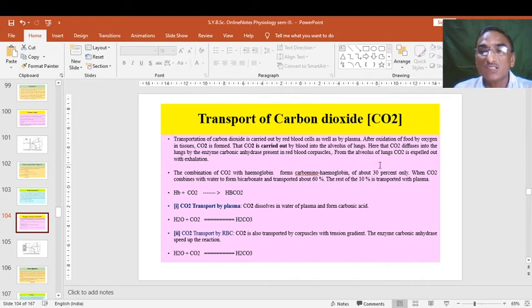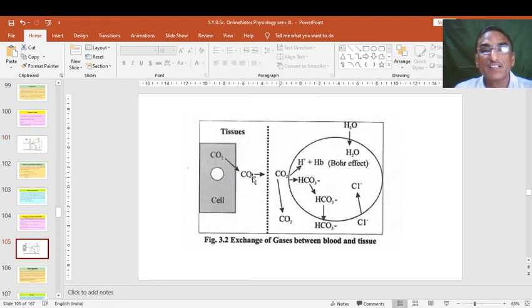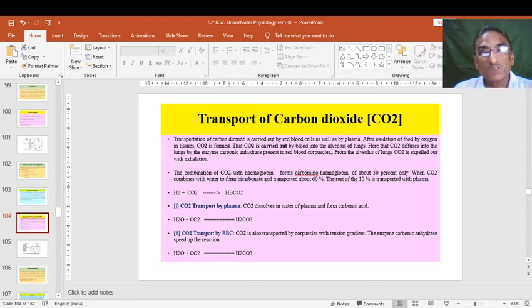And from the alveolus of the lungs, CO2 is expelled out with exhalation, that we have seen in the previous slide. This slide is in reverse, from tissue to the blood, or we can say plasma. The combination of CO2 with hemoglobin forms carbaminohemoglobin. As we have seen oxyhemoglobin, this is carbaminohemoglobin, meaning binding of O2 and binding of CO2. This is about 30% only. Not total CO2 is combining, only 30%.